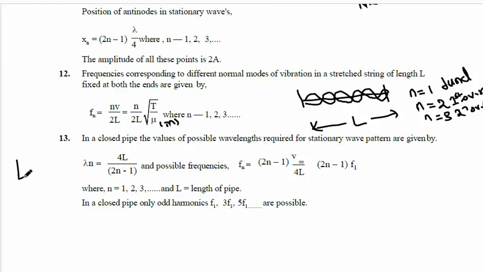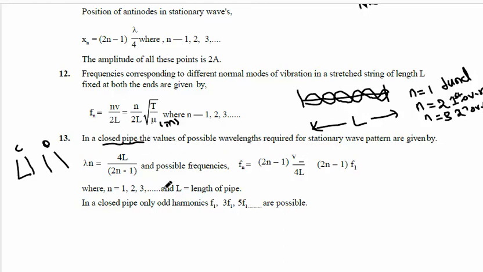The pipe which is open at one end and closed at the other end is closed pipe, and the pipe which is open at both ends is open pipe. So here I will discuss the closed pipe first.